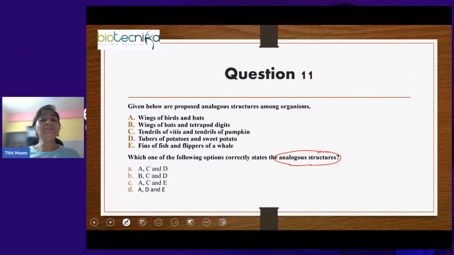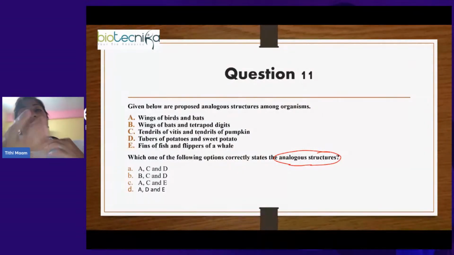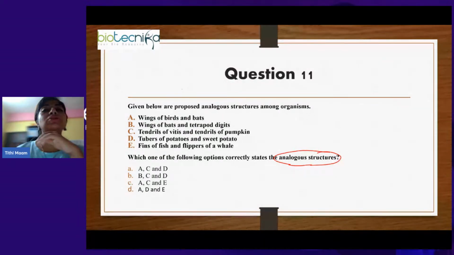So analogous structures are those structures having different structure but same function. Basically, in unrelated or distantly related organisms, if a similar feature comes up, then it is called an analogous structure. That actually happens when individuals of different species live in the same ecosystem. The options are: wings of bat and bird, bat and tetrapod digits, tendrils of Vitis and tendrils of pumpkin, tubers of potato and sweet potato, fins of fish and flippers of whale. What all will be the analogous structures?